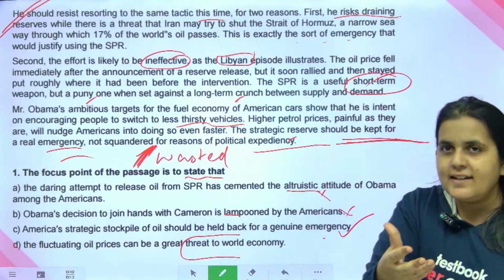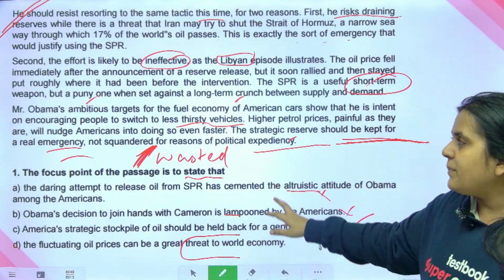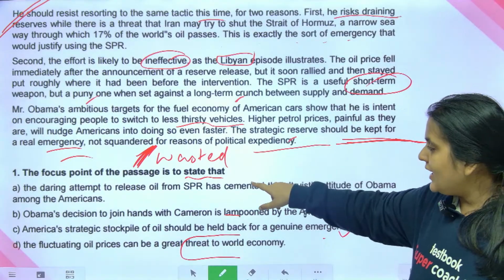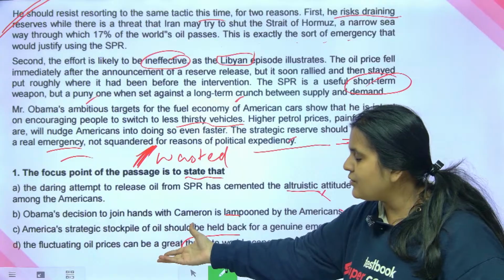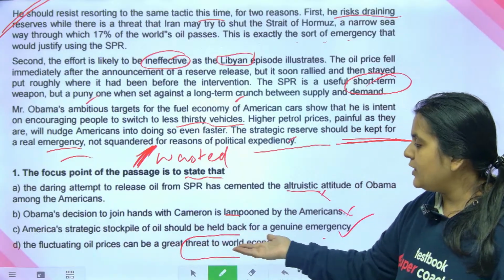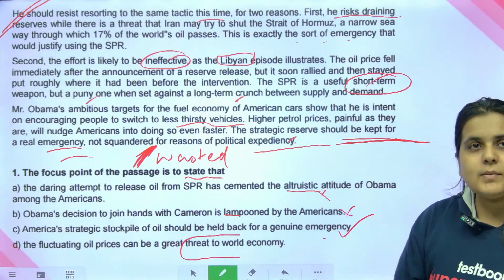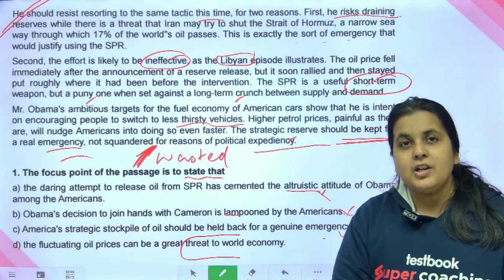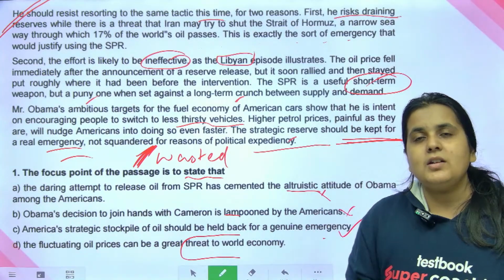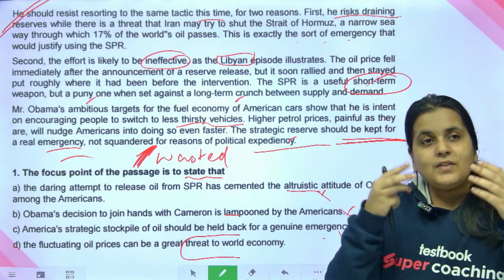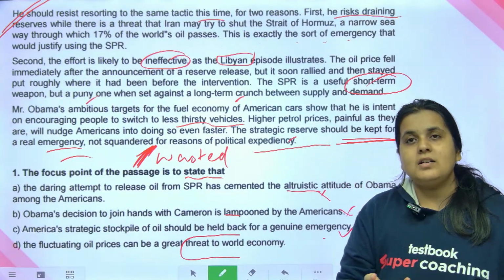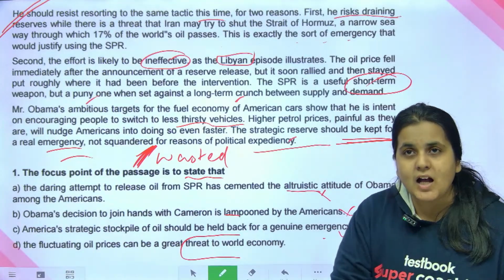Suppose I have given you a writing topic, four topics, and asked you to write a passage. If this were the topic, would you write this passage? No. Guys, if I asked you to write a passage on fluctuating oil prices can be a great threat to world economy, what would be the content of your passage? You would have spoken about the world economy. Where have they even spoken about the world economy? They have not even mentioned anything about the world. It's specific to America.